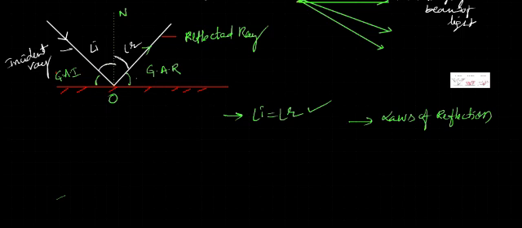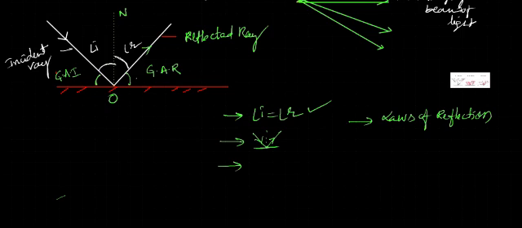The second law, simple. Incident ray, reflected ray, okay. This is the normal. These three lie on the same plane. This is the second law of reflection. Incident ray, reflected ray, and the normal, these three lie in the same plane.